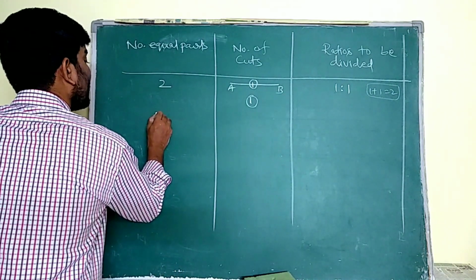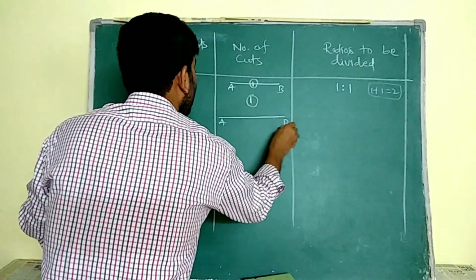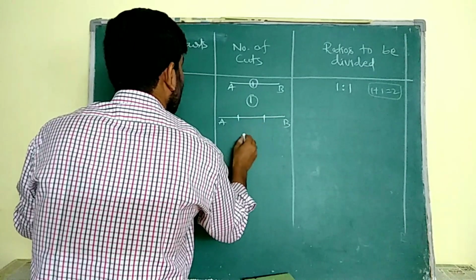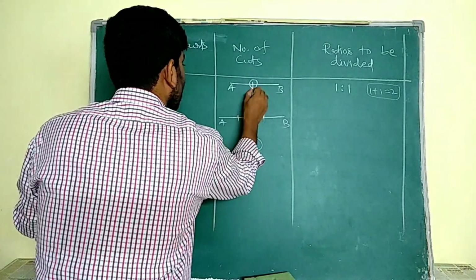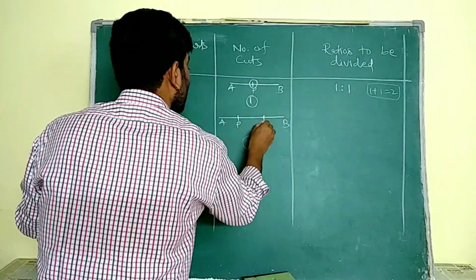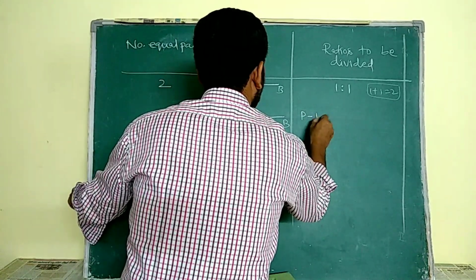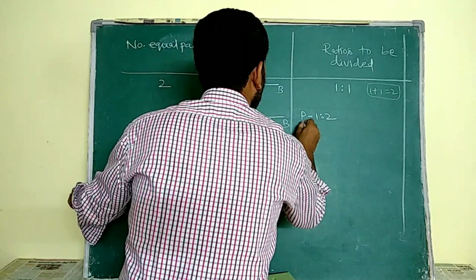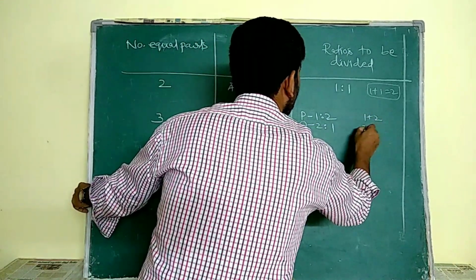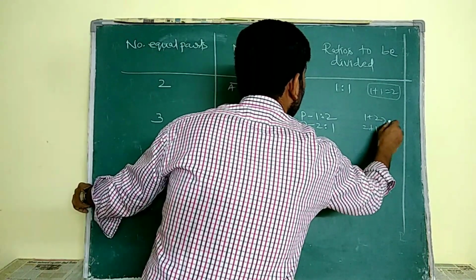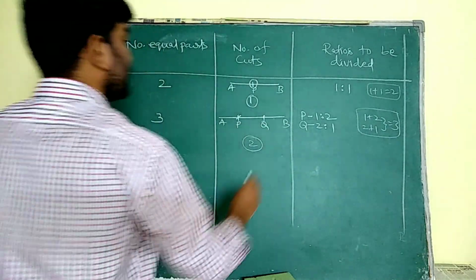If I want to divide a line segment AB into 3 equal parts, I have to cut at 2 points, so the number of cuts is 2. Take these as P and Q. P is 1:2, Q is 2:1. Here 1 plus 2 and 2 plus 1, both are 3. So the sum of the ratio parts is 3.